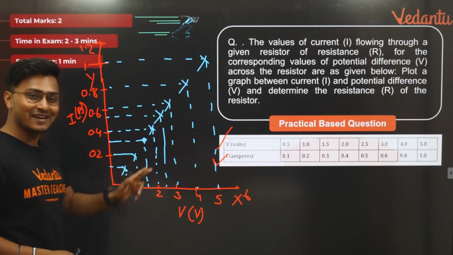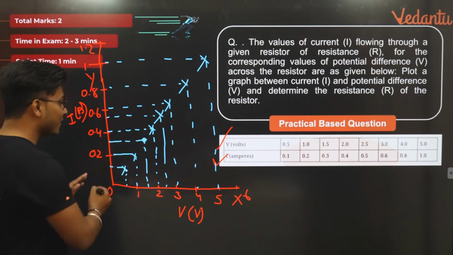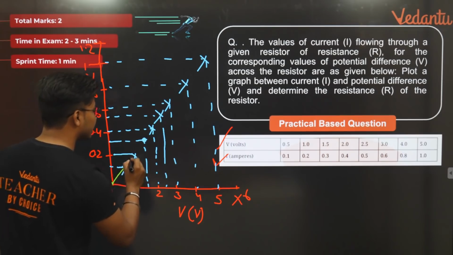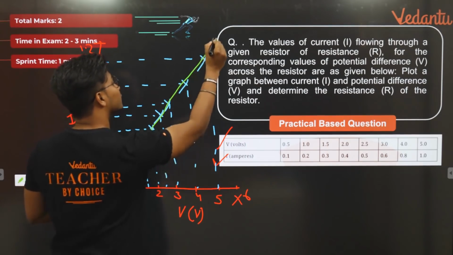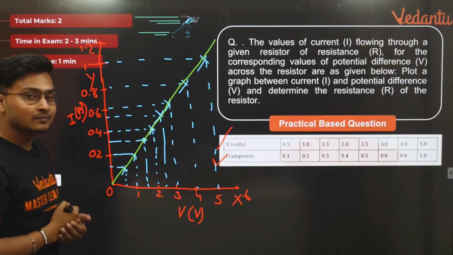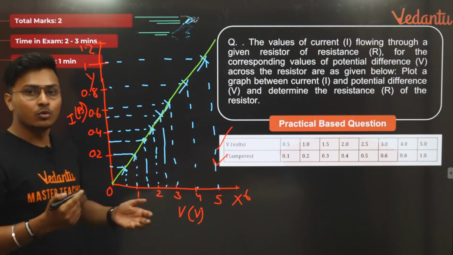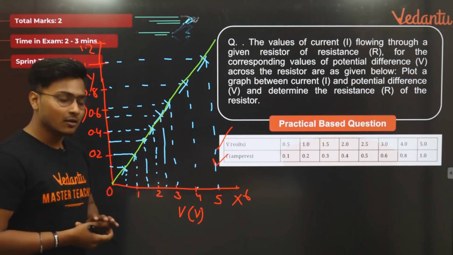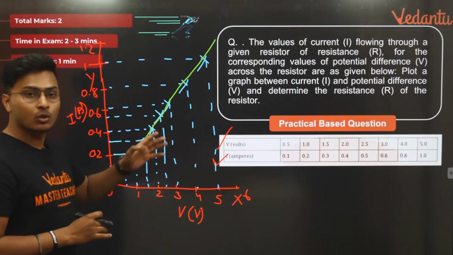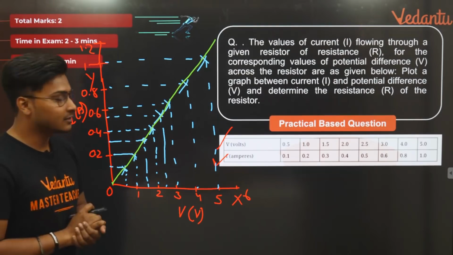Okay, so if you notice here very clearly, what is going to happen is, if I connect all the lines, we are going to get a simple straight wire. Sorry, not wire, simple straight line. And this straight line proves that this entire electrical circuit follows Ohm's law. अगर straight नहीं होता तो Ohm's law follow नहीं करता, obvious सी बात है, correct.